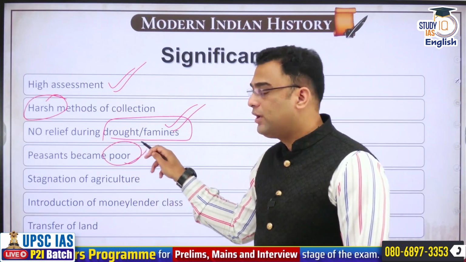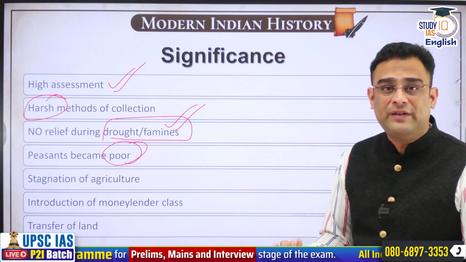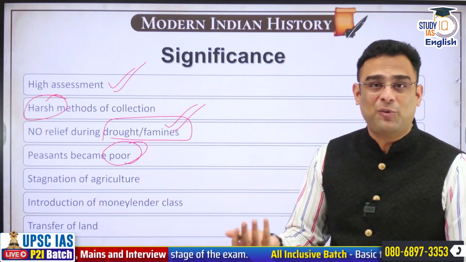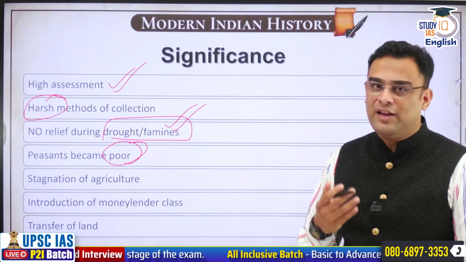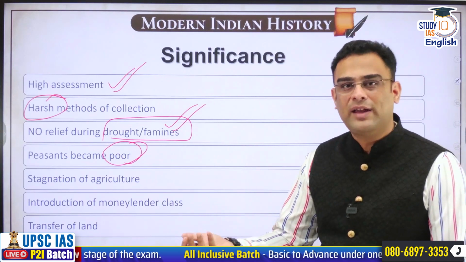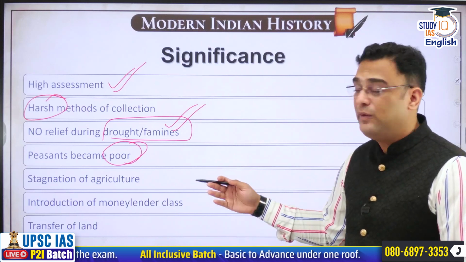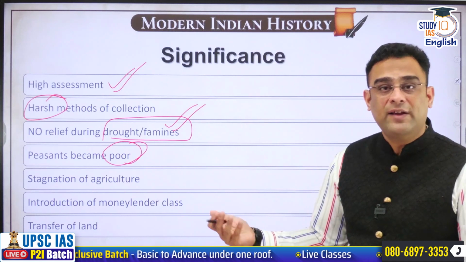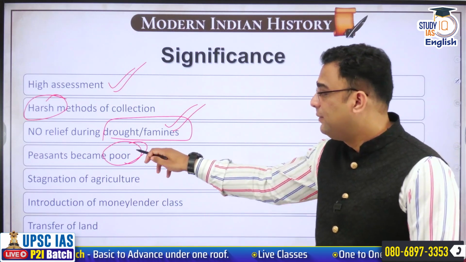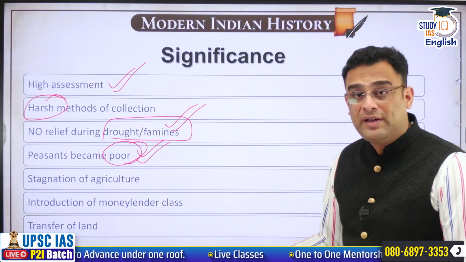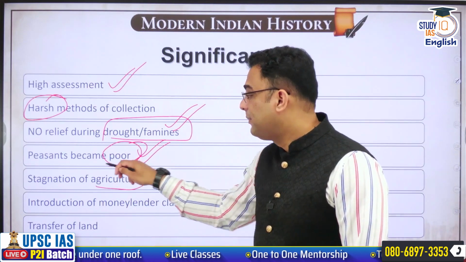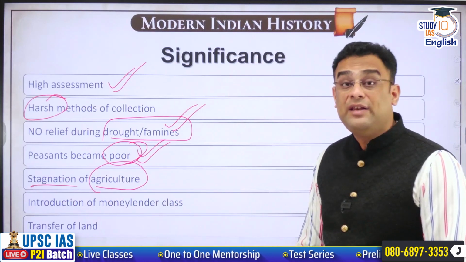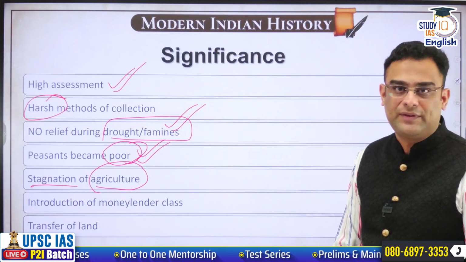Peasants naturally became poor because of this. What will the peasant do? He does not have anything. All he knows is farming. And back then, there were no other career opportunities. A farmer, traditionally, was doing that same thing. The peasant was working on the field only. So he will have to sell whatever little gold, jewelry, whatever utensils he has, maybe some animals that he possesses. He'll have to sell off all of that. And in the process, he becomes poor. Now, devoid of capital, devoid of resources, he is not able to develop his farmland. Consequently, agriculture will see stagnation. Many famines will happen in India during this process.